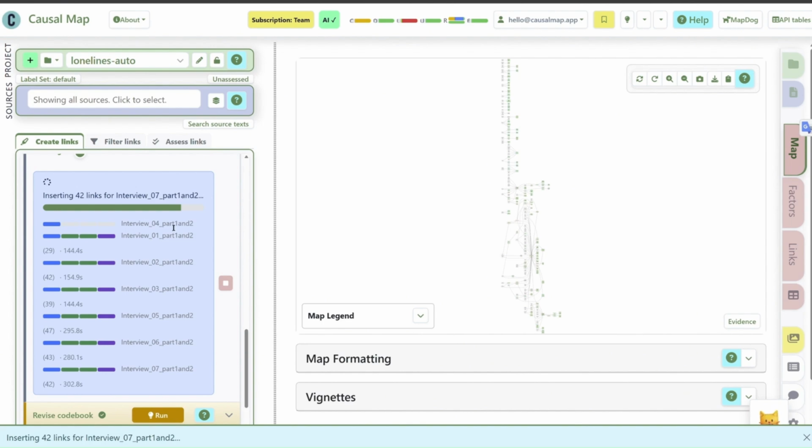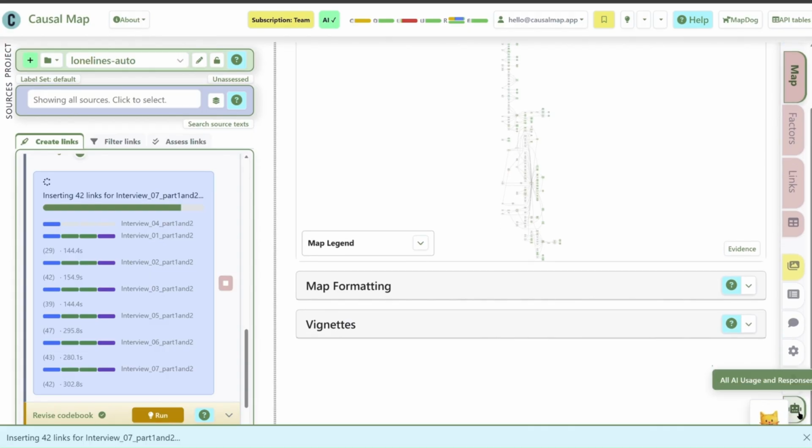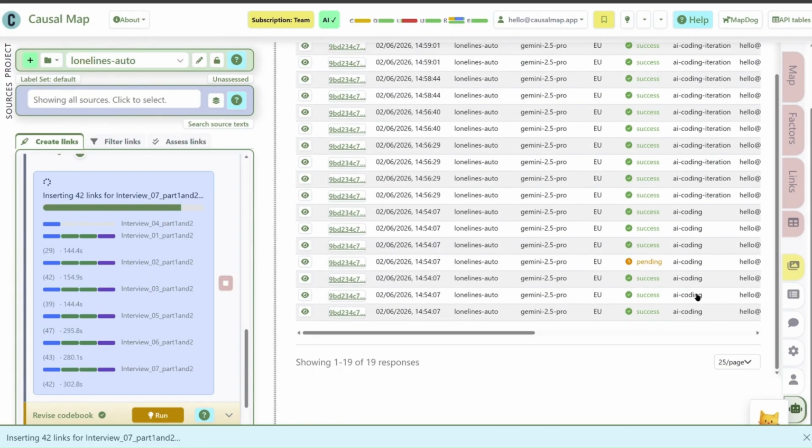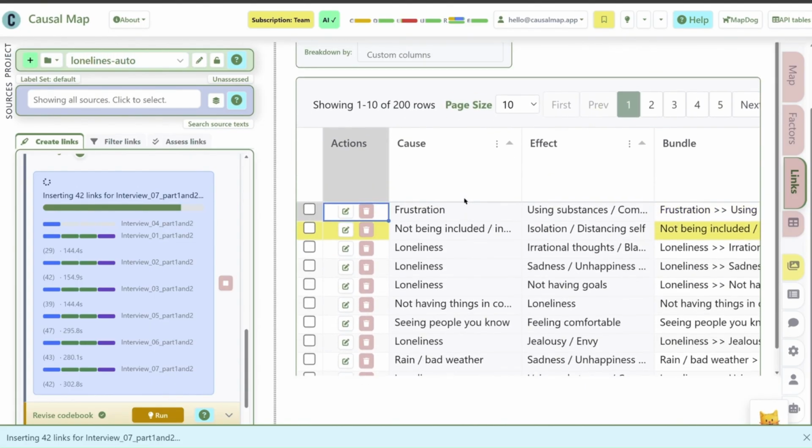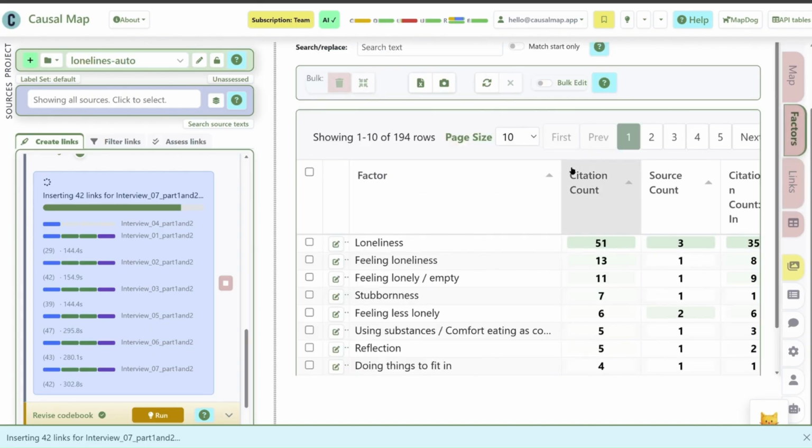So you see there's just one interview left to finish. If we look over at the responses table down here, we'll see that just about everything is finished. There's one left to go. So that's good. You can see the number of links now. There's 200 links, some of them very similar. And we can see the list of factors as well. There's now 194 different factors. Loneliness obviously appears a lot of times, and feeling loneliness, feeling lonely, empty. These are things we might later want to consolidate into a single factor label.